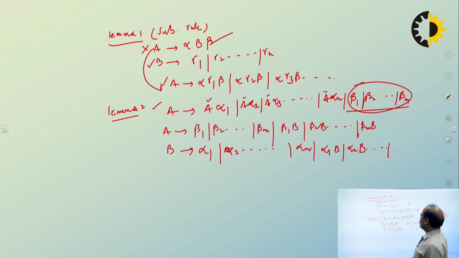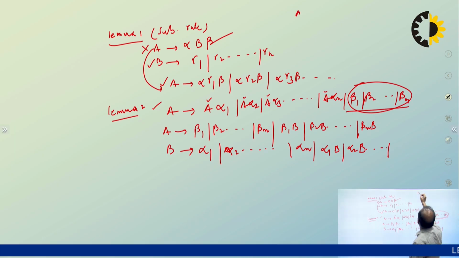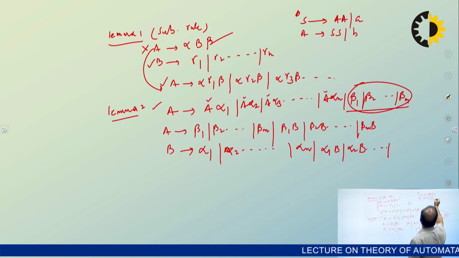So this is lemma 1, this is lemma 2. Sometimes we need lemma 2, sometimes we need lemma 1, depending on the situation, right? So suppose you have a grammar, let's say S goes to A A or small a, and A goes to S S or small b. Suppose this is the grammar.